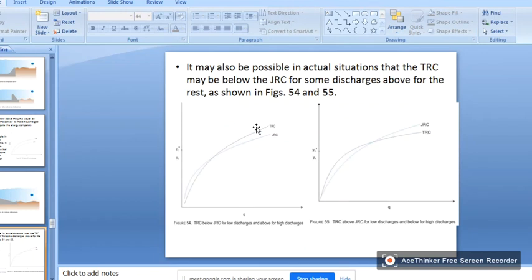Next case is, for lower discharge, you look at this diagram. For lower discharge, the jump rating curve is above the TRC. For higher discharge, the TRC is above the JRC. In another case, for lower discharge, TRC is above the JRC. For higher discharge, TRC is below the JRC. So this is another case.